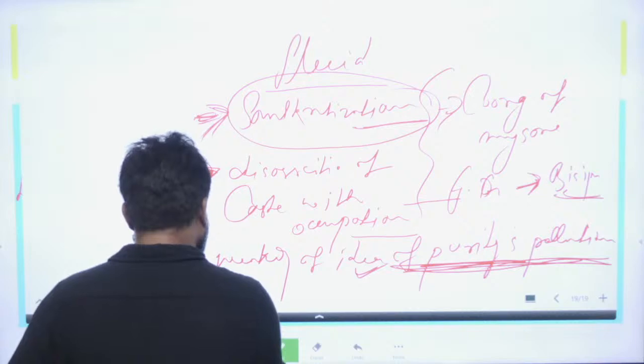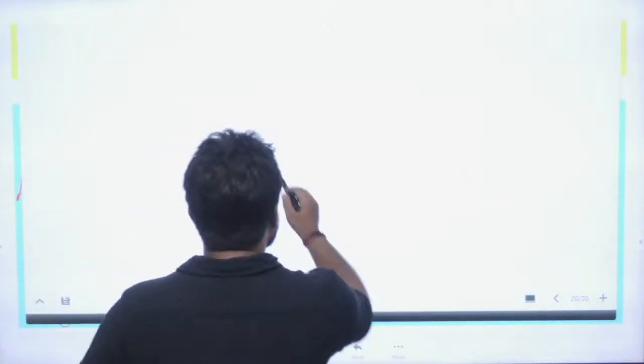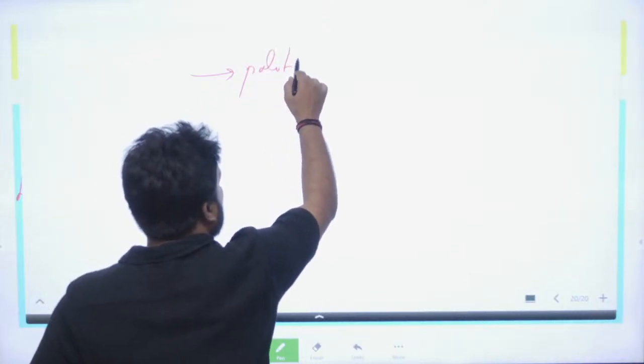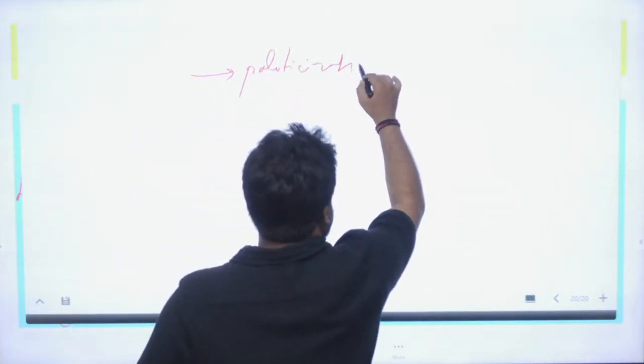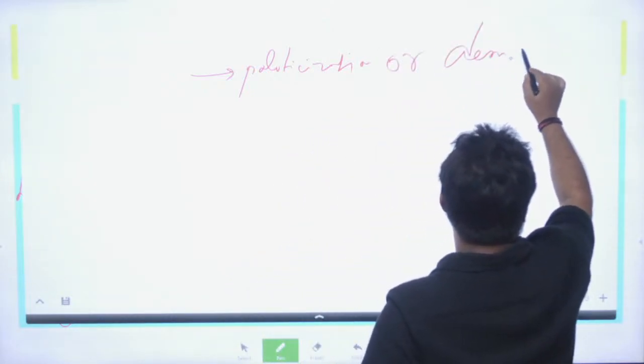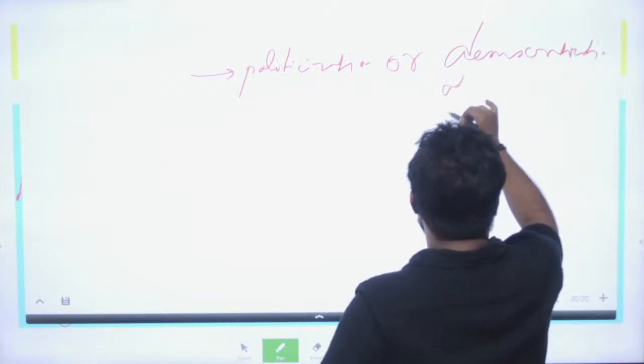Okay. So you can also quote this argument again. You can also give the politicization of caste, or democratization of caste. Democratization of caste.